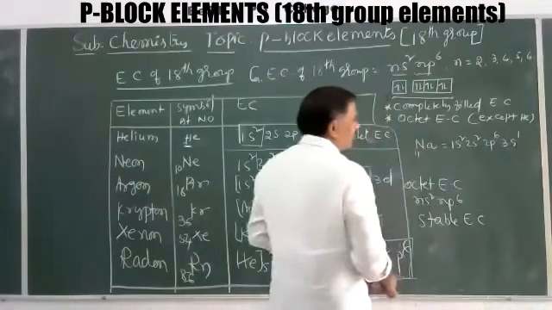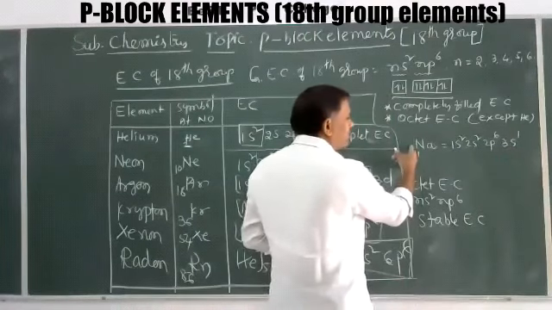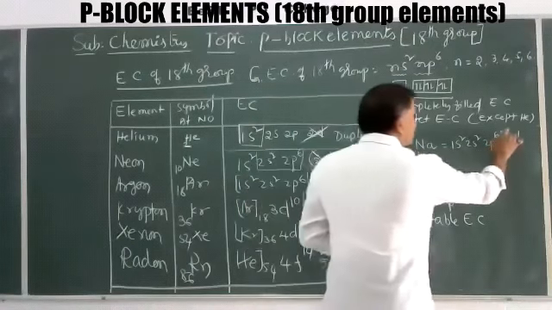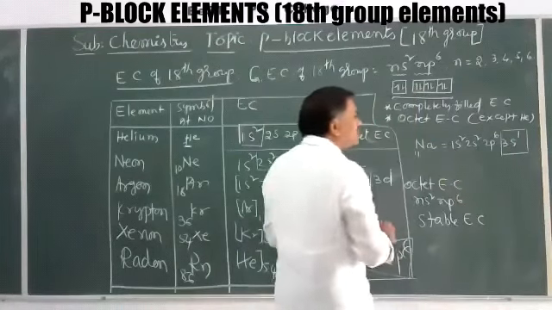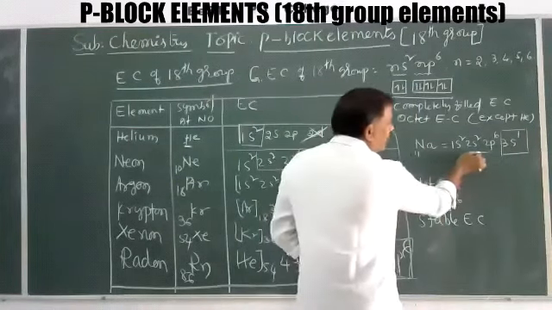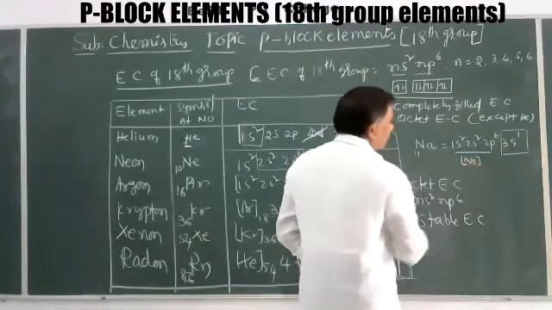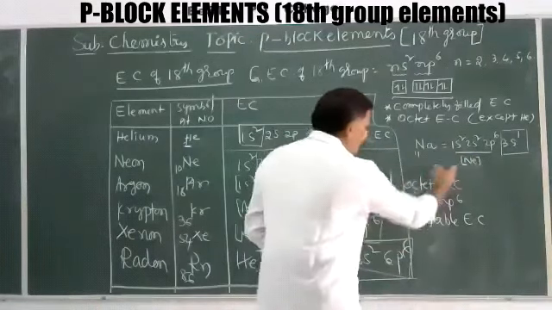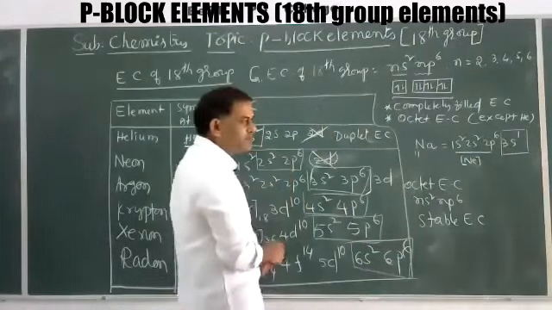Its outermost orbit contains only one electron, so sodium is ready to lose it to get the neon electronic configuration, the stable octet configuration 2s2, 2p6.